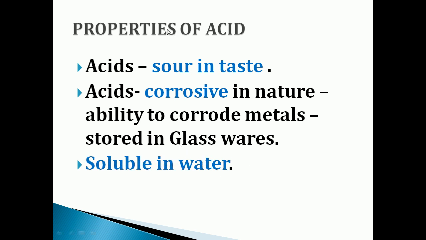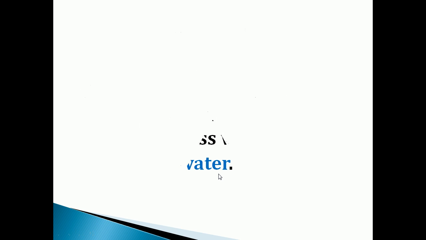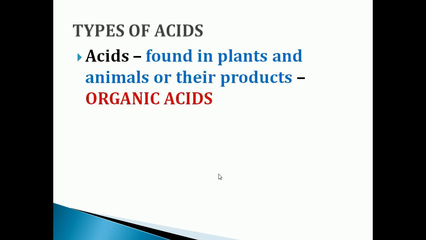Now acids are soluble in water. Soluble means they can dissolve in water. Now we can see briefly the types of acids. As I have already told, acids are of two types, organic acids and mineral acids, isn't it?